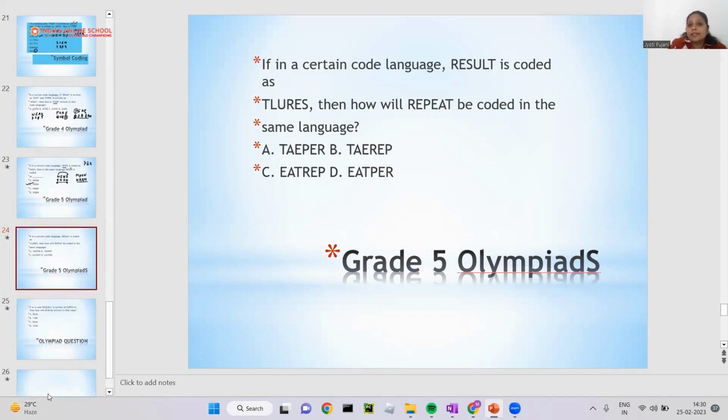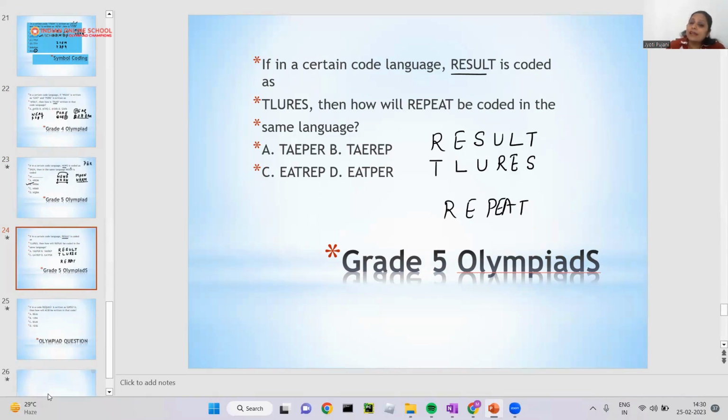In a certain code language, RESULT is coded as TLURT. R-E-S. Now they are asking for REPEAT. So again, find, if you can see that, REPEAT, R-E-P-E-A. Okay, if you can see that they have given only one word, they are asking for the answer of the second one. So you have to check what is given in the first one. Are they using the letters, plus one letter to everyone, the next letter?